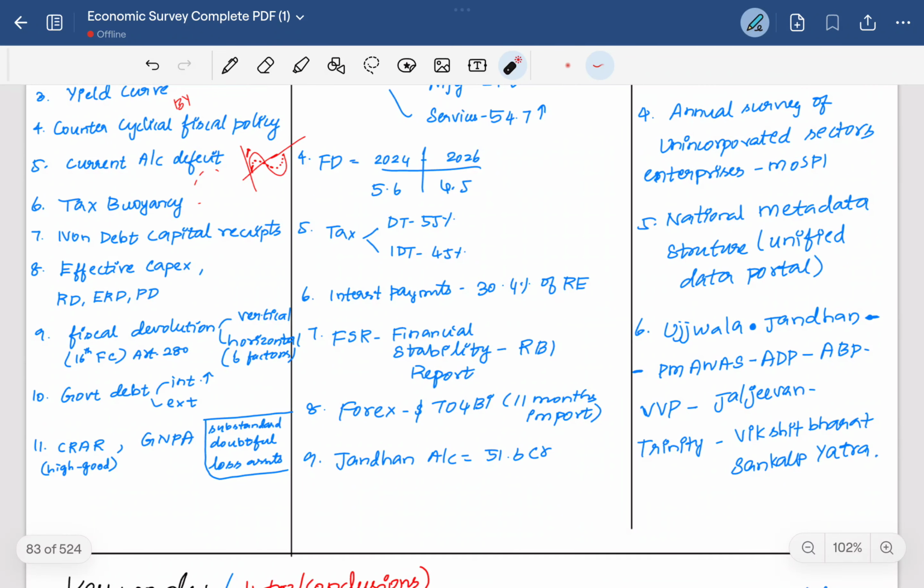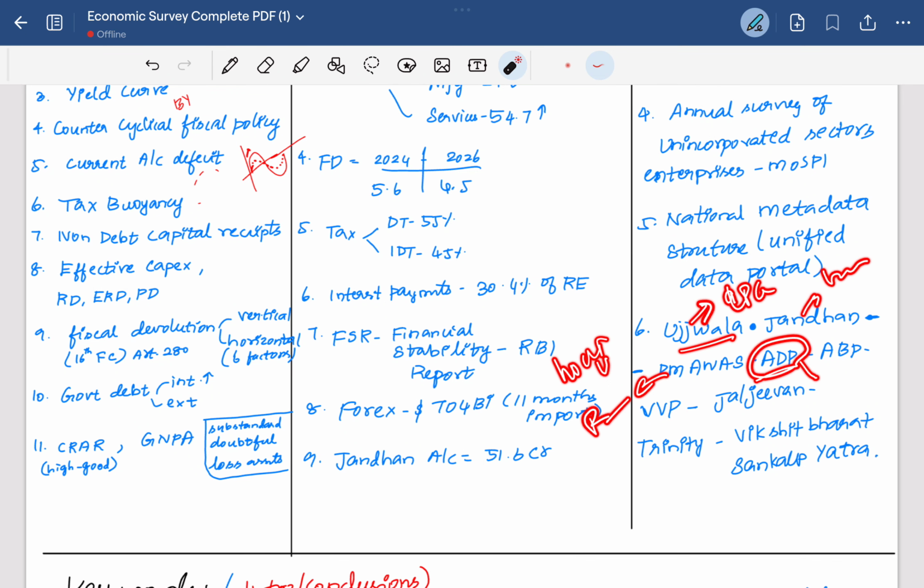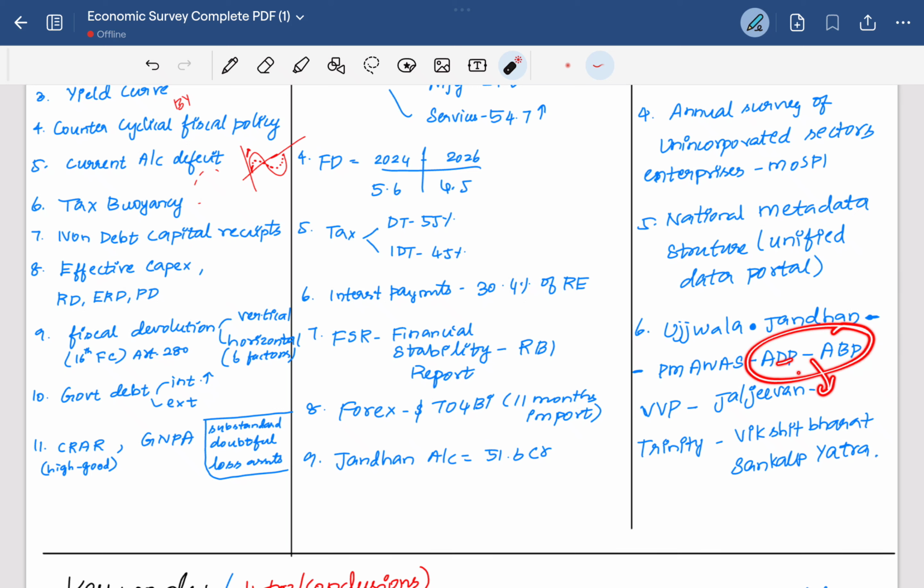Then some of the schemes like Ujjwala, which is the LPG scheme, then Jan Dhan bank account, then Awas, which is urban and rural housing, then the Aspirational District Programme and the Aspirational Block Programme. These are the schemes which are creating model districts, around 112 districts, which are developed with the saturation of basic amenities.